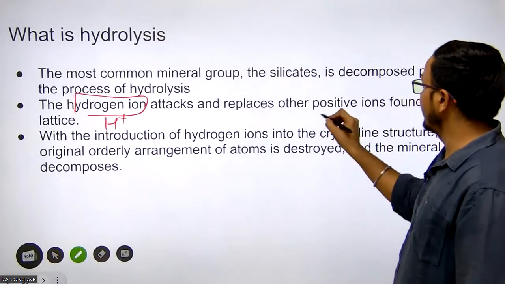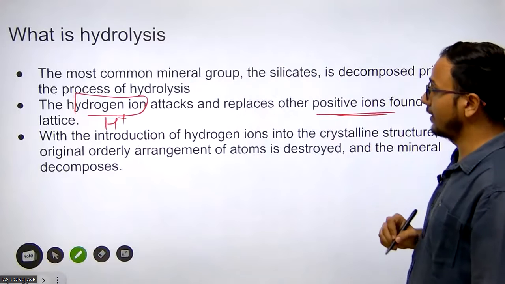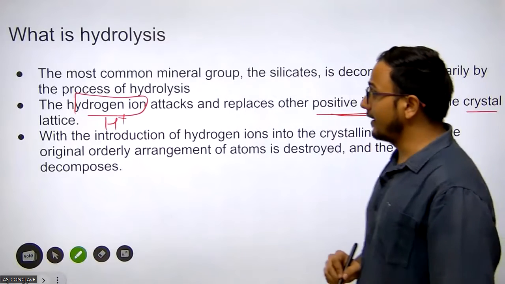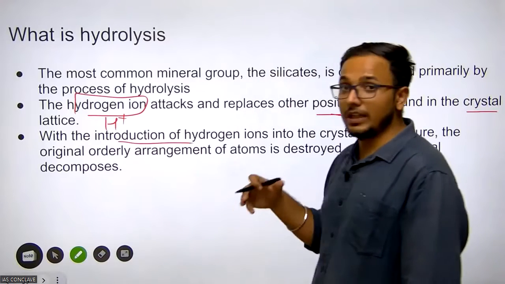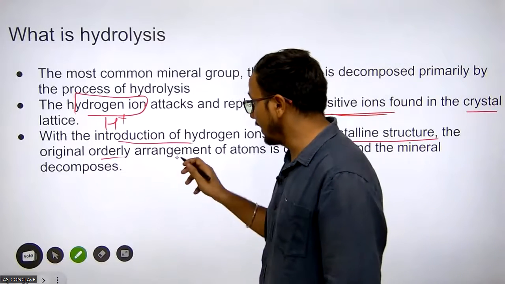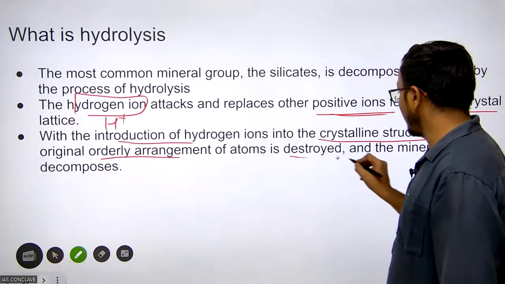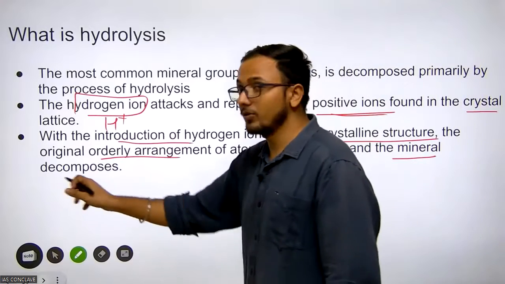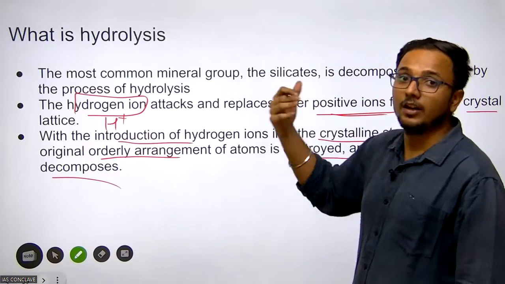With the introduction of hydrogen ions into the crystalline structure, the original orderly arrangement of the atoms is destroyed and the mineral decomposes. This is how hydrolysis takes place.